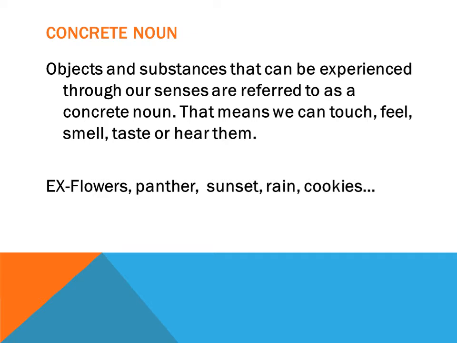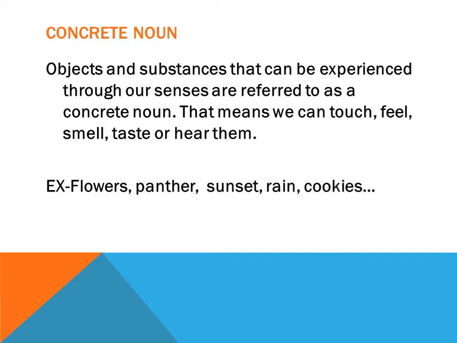Similarly panther, you can see, you can touch. Sunset, you can see. Sun rising or sunset, of course you can see. Rain also you can see and you can feel it also, the raindrops, right? And cookies you can taste, you can see. From this only you can guess what concrete nouns are, right?